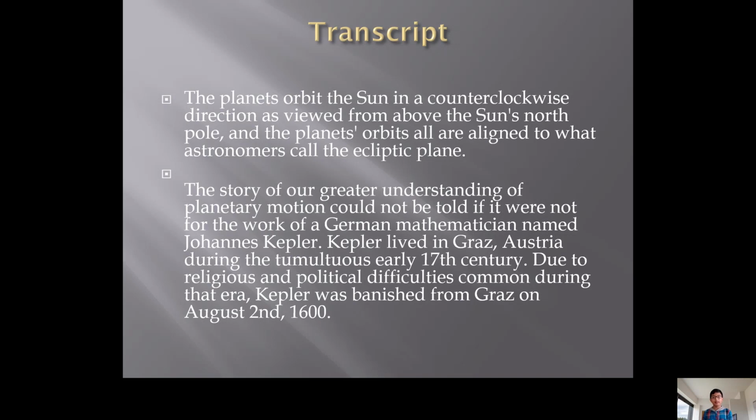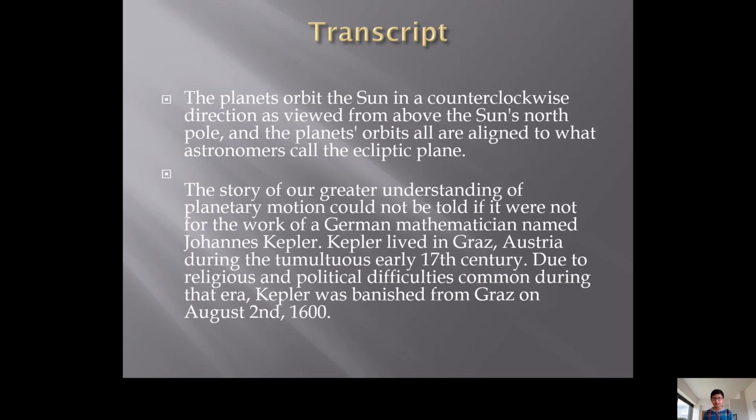pole, and the planets' orbits are all aligned to what astronomers call the ecliptic plane. The story of a greater understanding of planetary motion could not be told if not for the work of a German mathematician named Johann Kepler.